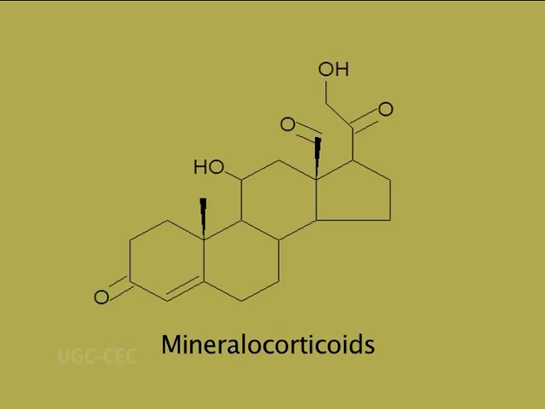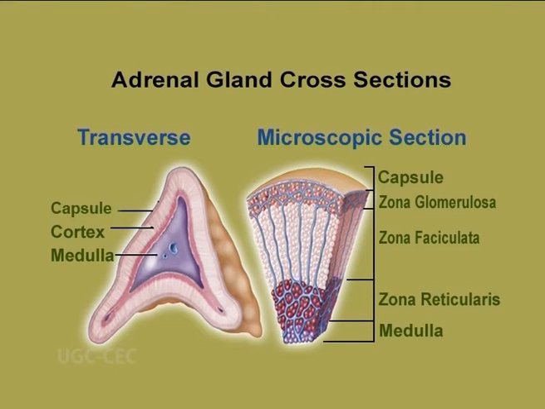Aldosterone is the major mineralocorticoid secreted by the outer zone of the adrenal cortex, the zona glomerulosa. Its functions are associated with the maintenance of the electrolyte balance in the body. It stimulates reabsorption of sodium by the renal tubules. With the increase in the amount of sodium reabsorption, the amount of potassium excreted also increases, indirectly affecting water excretion, as water and electrolyte excretion are related. The amount of aldosterone produced is influenced by the sodium level in the blood. If there is a fall in the sodium blood level, more aldosterone is secreted and more sodium is reabsorbed.